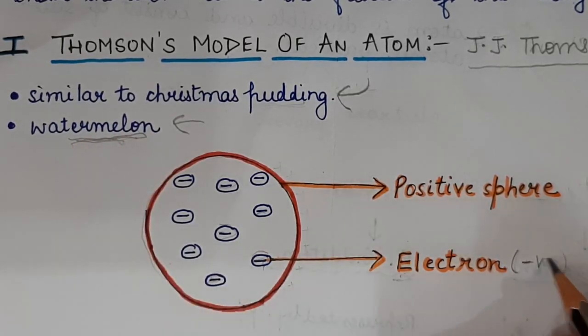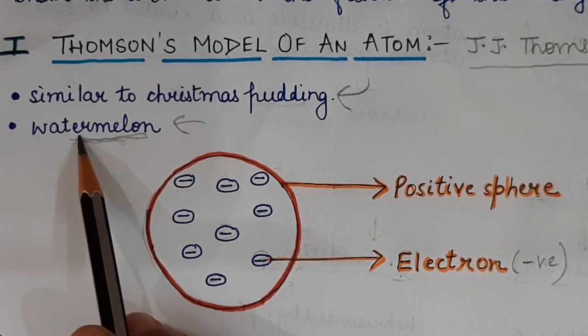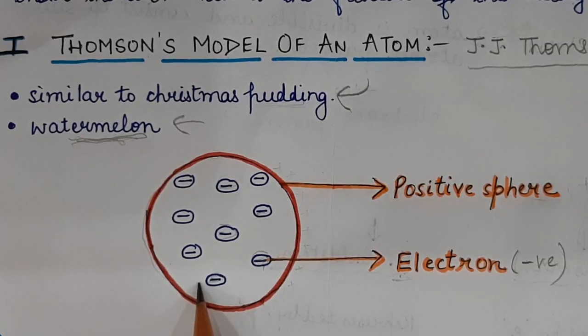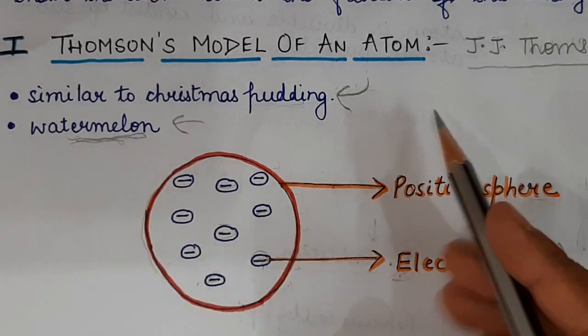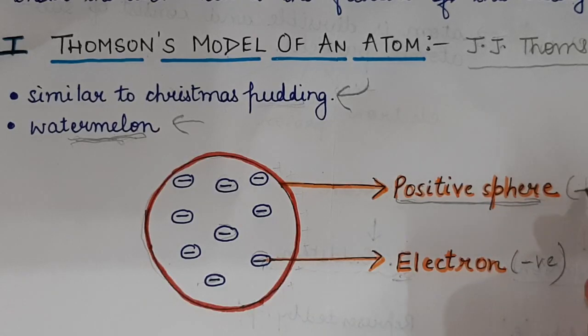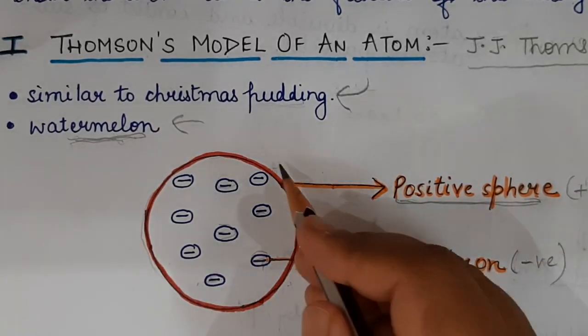Electron means negatively charged. So the seeds inside the watermelon were electrons, and the red edible part which we eat of the watermelon was the positive sphere.